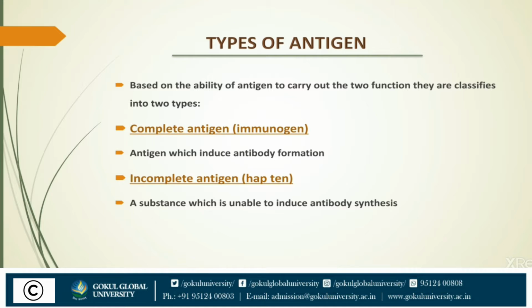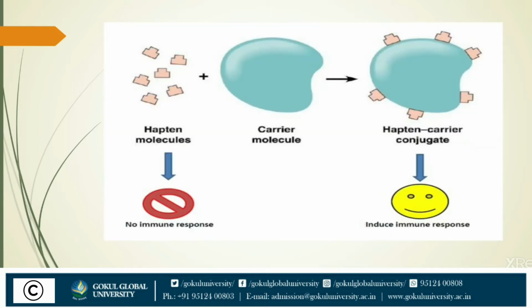The second one is an incomplete antigen, also known as a hapten. A substance which is unable to induce antibody synthesis by itself but can react specifically with the antibody is known as a hapten. Haptens are incomplete antigens which become complete when they react with a carrier molecule.